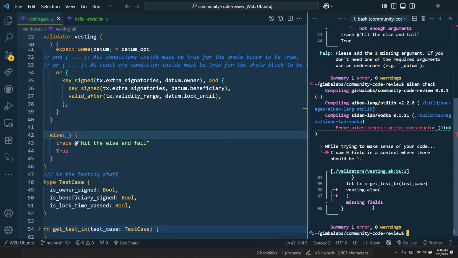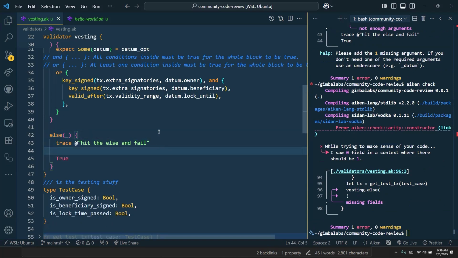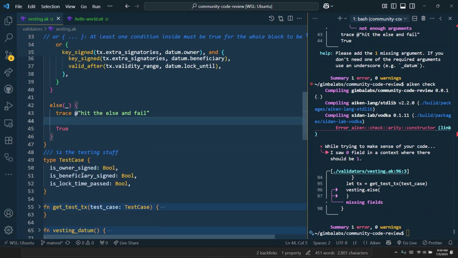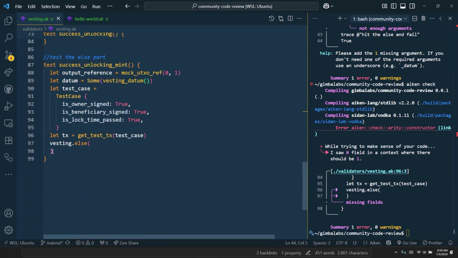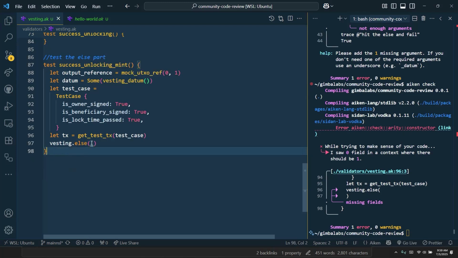Okay, we need to pass something in there because now we use the underscore. Go down to the test and just pass it something in there. It doesn't matter, but just give it one thing, the TX or something.